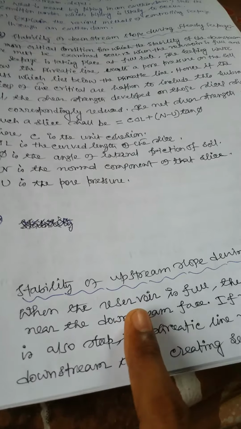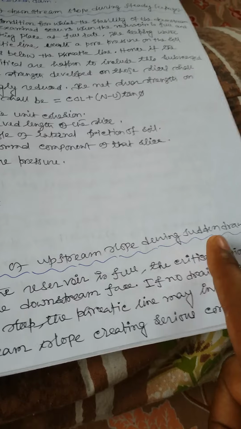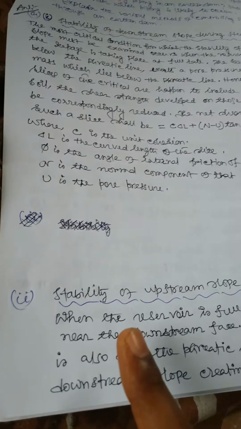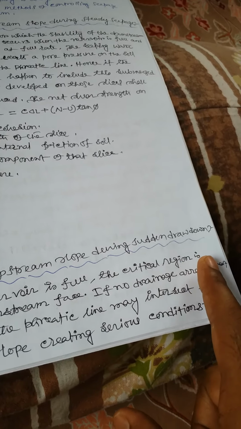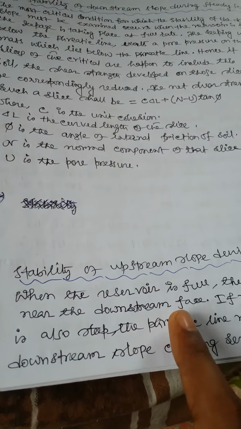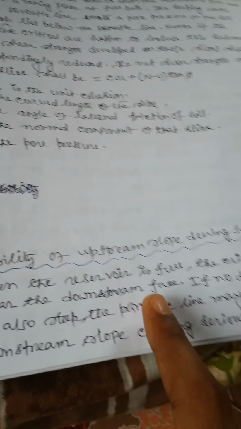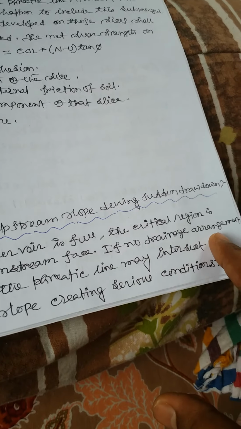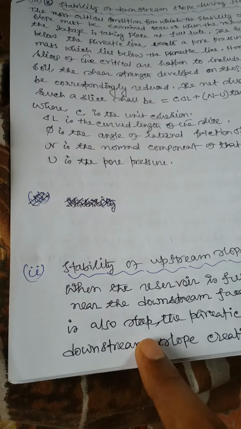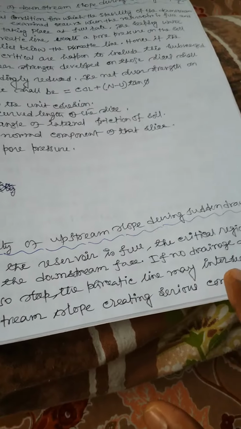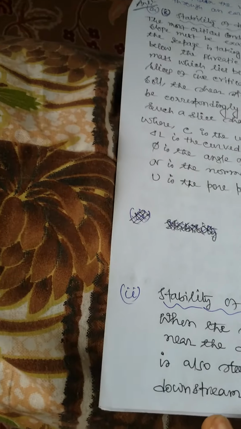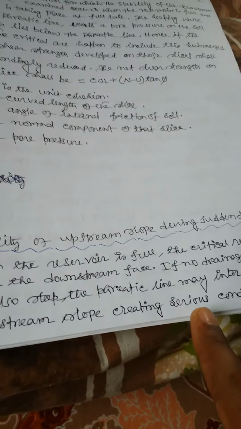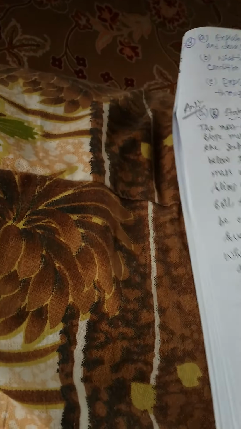Question number B: stability of upstream slope during sudden drawdown. When the reservoir is full, the critical region is near the downstream face. If no drainage arrangement is provided and the slope is steep, the phreatic line may intersect the downstream slope, creating a serious condition here.